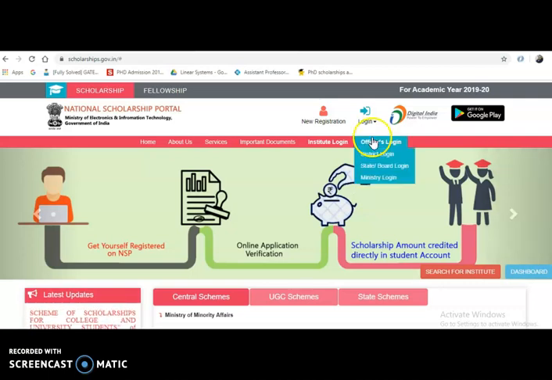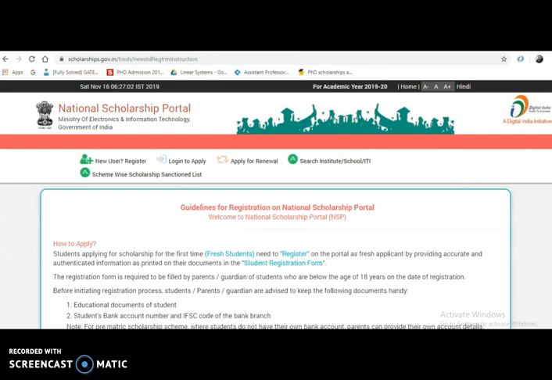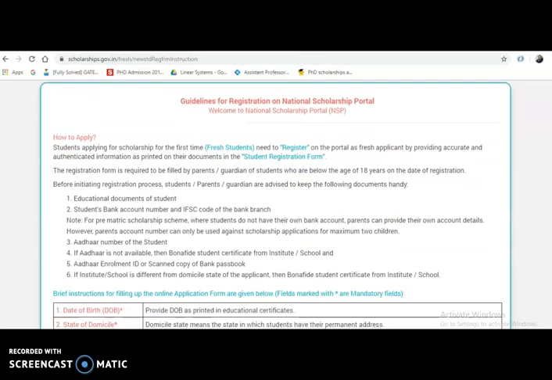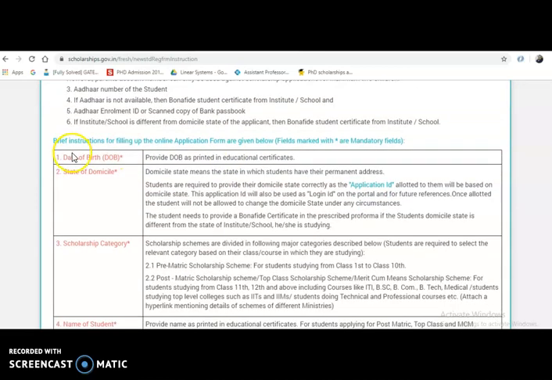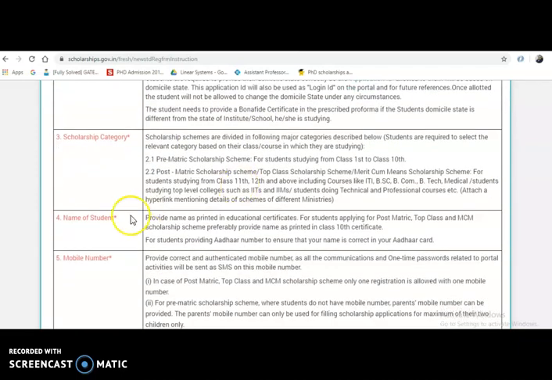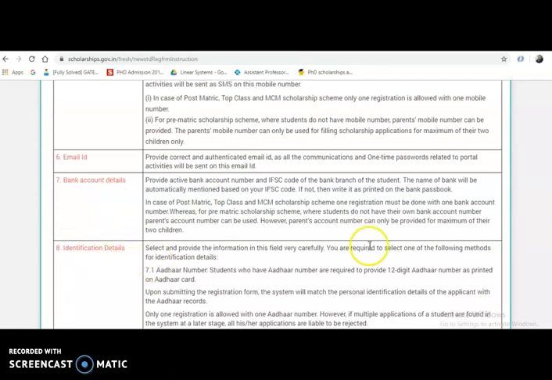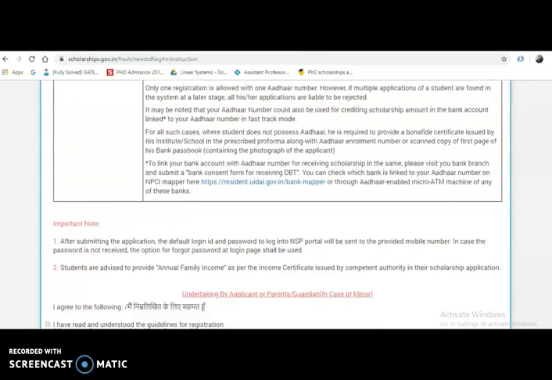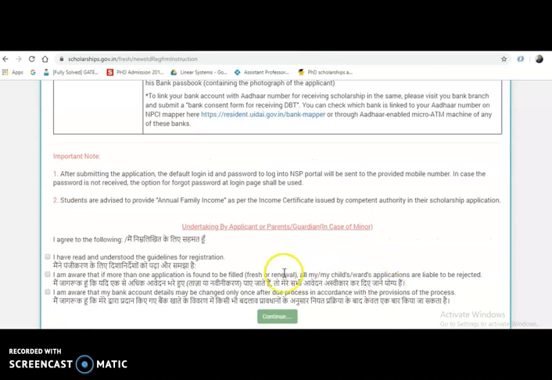Now, coming to the registration, you click on this new registration, then you will be directed to a web page which allows you to register yourself. So these are all the guidelines, how to apply and what things you have to fill up in the application form: date of birth, state of domicile, the scholarship category you belong to, the name of the student, the mobile number and email ID, bank account details, and identification details. All these things you have to fill up in the online application form. Okay, if you want to continue, then click all these things and just click on continue.